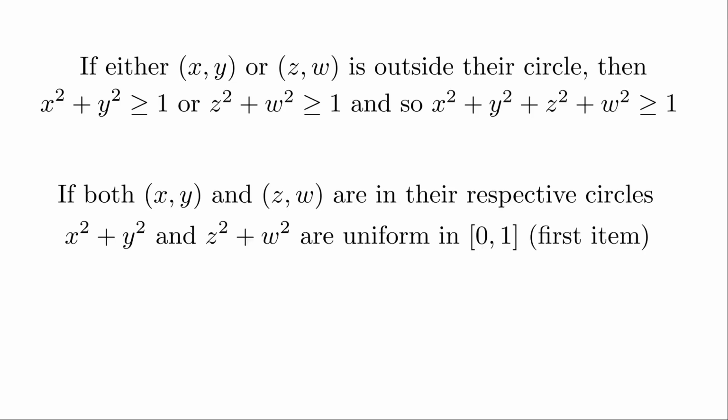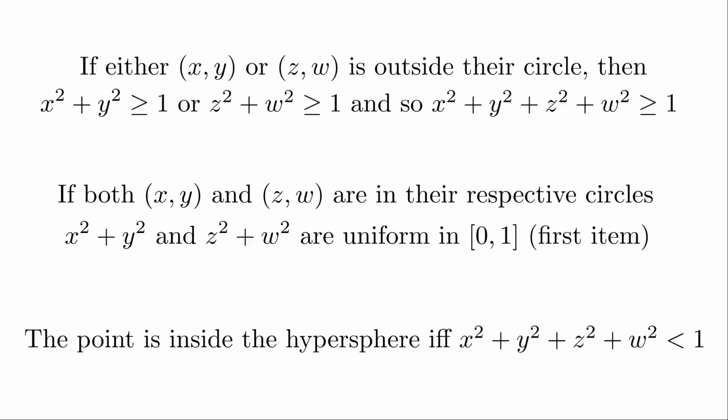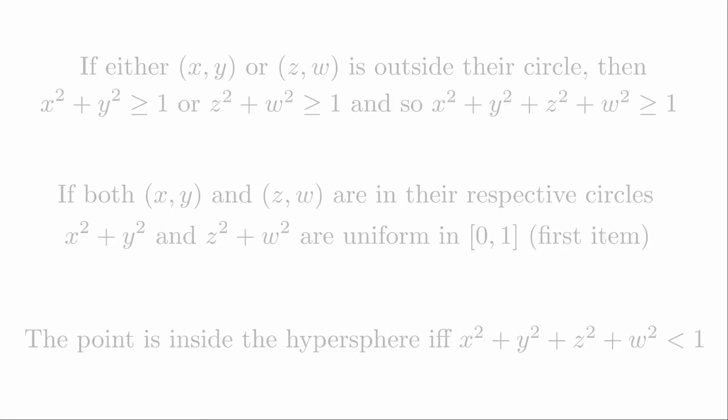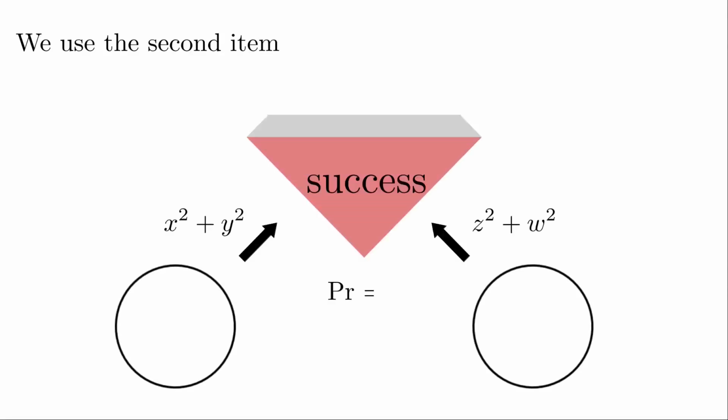On the other hand, if they are both inside, then x squared plus y squared and z squared plus w squared are both uniform. So the last hurdle for the point to be inside is that these two uniform variables add up to less than 1. But that's exactly the problem we solved in the second item. This happens with probability 1/2.